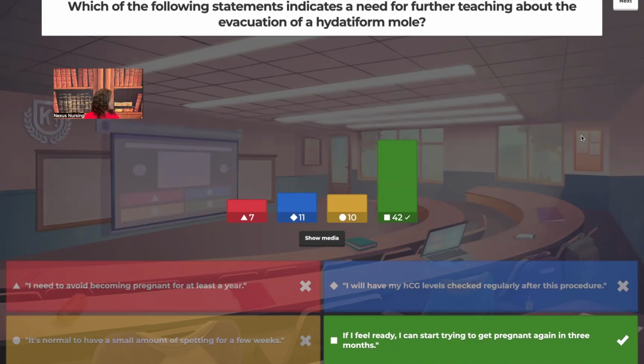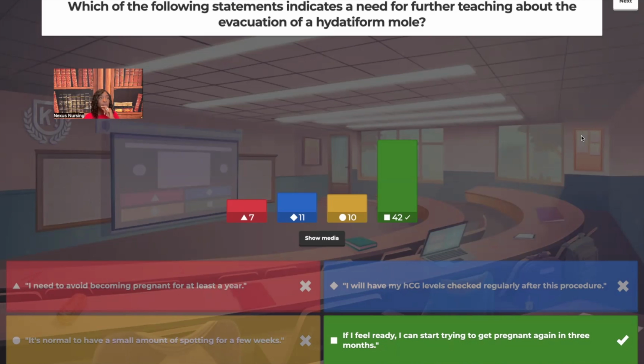Correct. False pregnancy, because it's not a true pregnancy. It's not a true fetus. Next, I will have my HCG levels checked regularly after this procedure. That is true. They're going to have to come in every week for follow-ups. True. It's normal to have a small amount of spotting for a few weeks. That is true. Something else you guys need to know, because that may also be a test question.